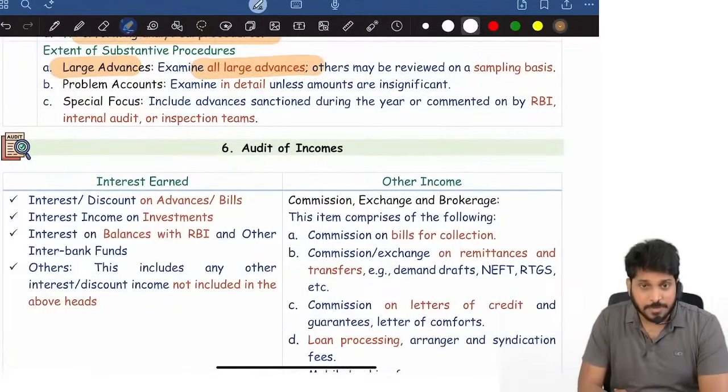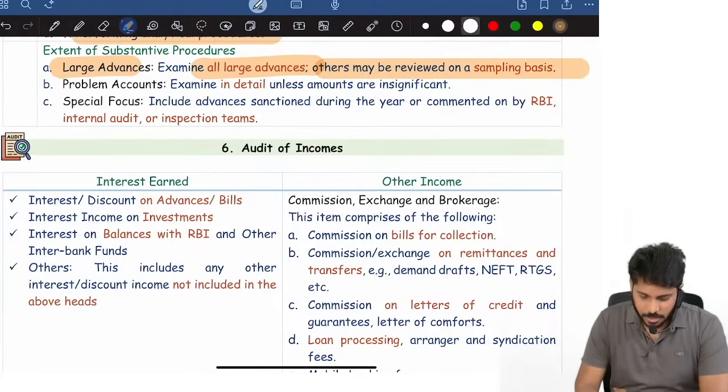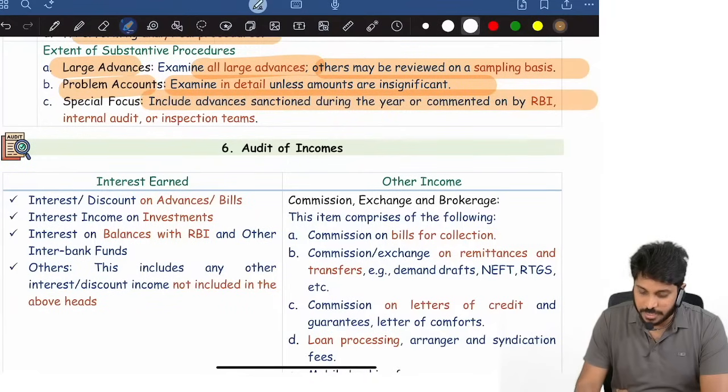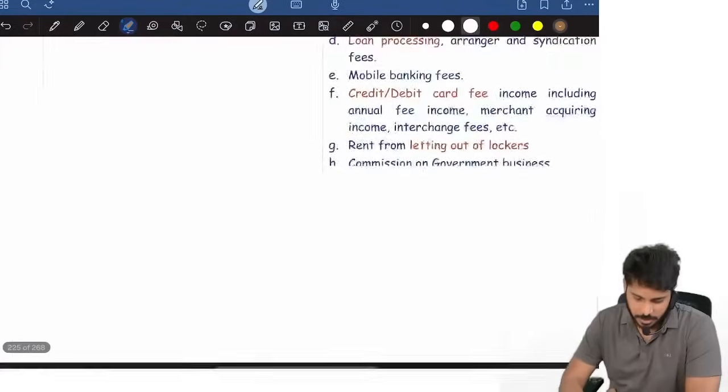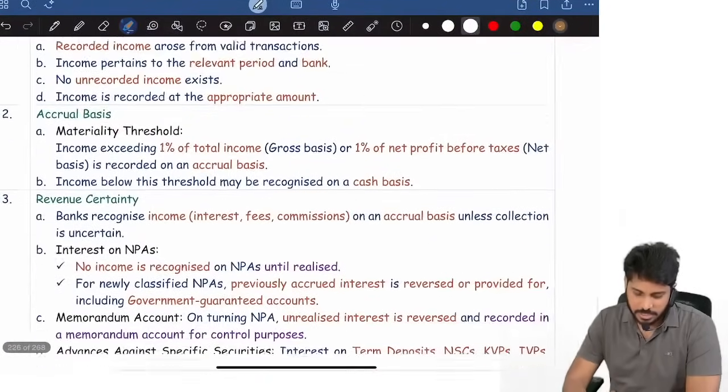Large advances, 100% verification. Other advances may be on a sampling basis. Problem accounts should be examined in detail. Special focus must be given to advances sanctioned during the year or commented on by RBI, internal auditor or inspection teams. Then there is something called partial recoveries.